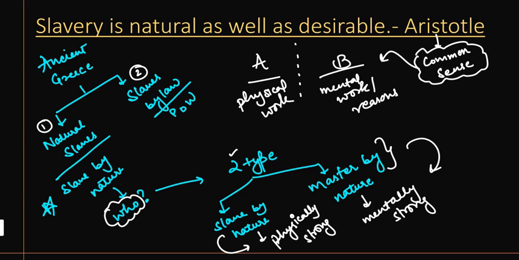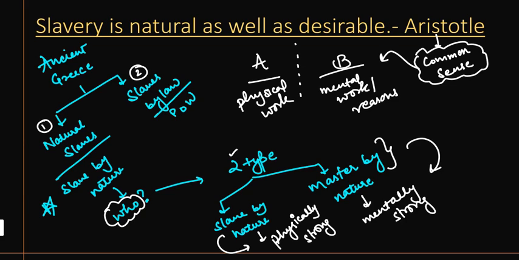See, I know that there are persons who are both physically and mentally strong, but what we are doing is just trying to understand the thoughts of Aristotle, right? So there is nothing wrong or right in this because these are just the thoughts of Aristotle. We will also critically evaluate his thoughts, okay? But for now, just try to understand how he is trying to differentiate between categories of people.